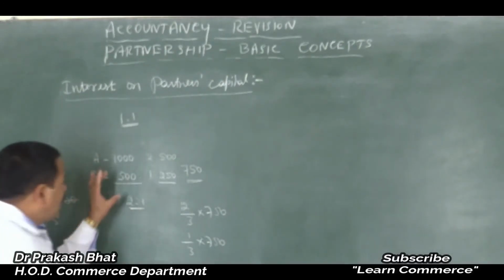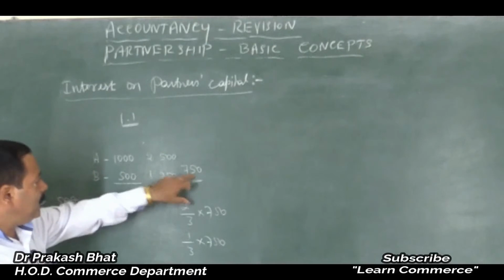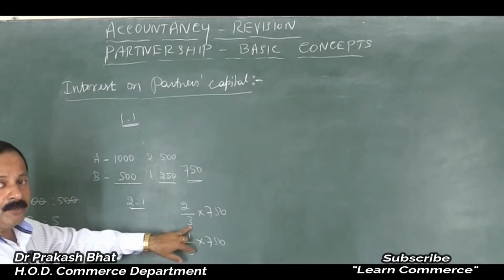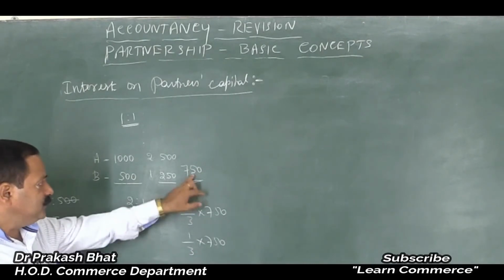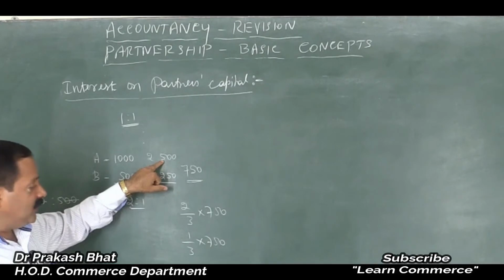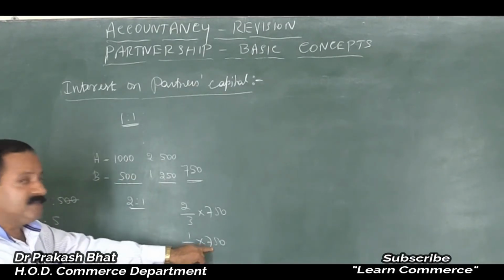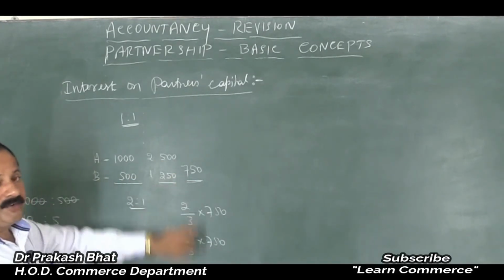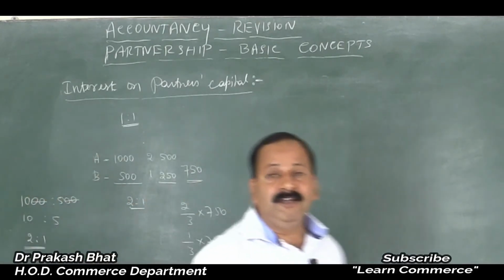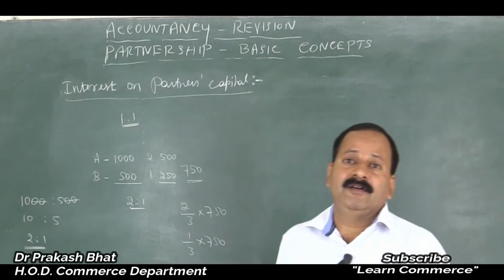Yes. So we have to provide this 750 in the ratio of 2:1, that is 2 plus 1, 3 is the denominator. So 2 by 3 into 750, that is 500 rupees we will get, and 1 by 3 into 750 we will get 250. So this is the amount payable as interest on capital.